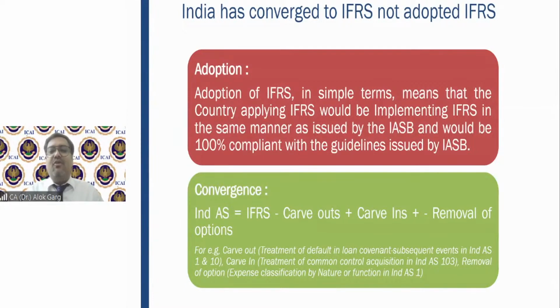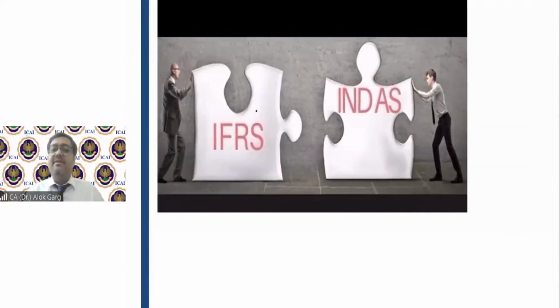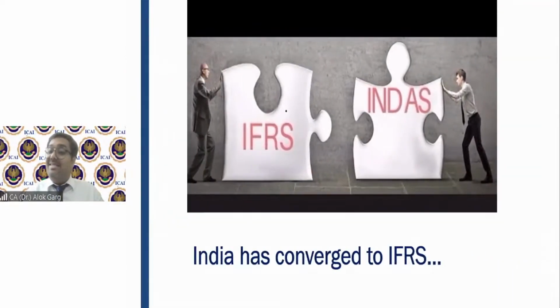In Malaysia, they call it MFRS, Malaysian Financial Reporting Standards. India has converged to IFRS and we call it IND AS. The difference between IFRS and IND AS is a simple difference of carve-out, carve-in, and removal of option.